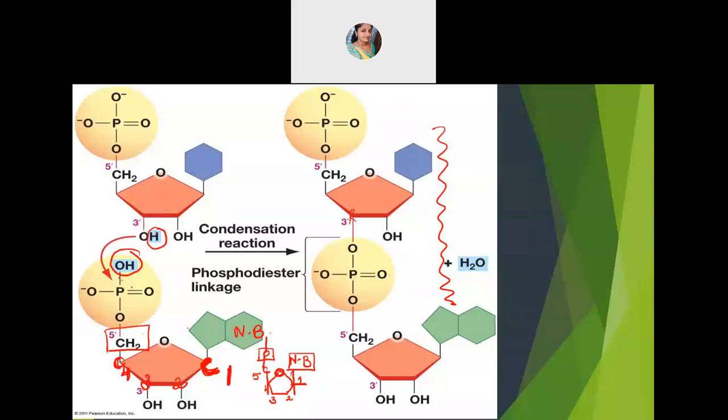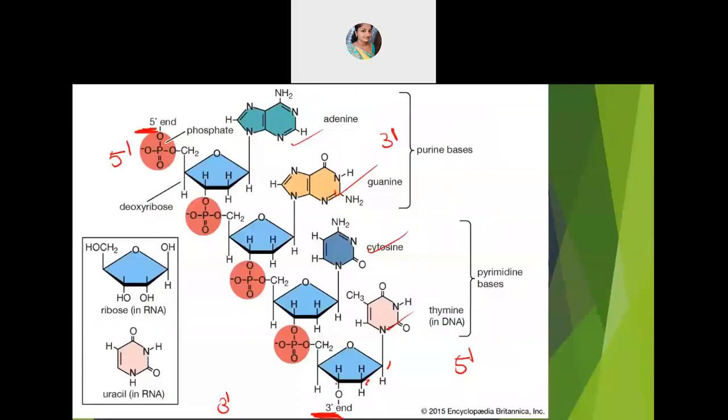And you are getting this dimer here, dimer. Like that, when many molecules combine, see here, many molecules are combining here. 1, 2, 3, 4. This is our fifth position. Fifth position and then again third position. Again here fifth position is combining with third position. Again this fifth with the third. So like that, continuously they are forming a polynucleotide. Understood now? What is polynucleotide? This polynucleotide itself is nucleic acid, no? This itself is nucleic acid. Okay. Finally, whatever you are getting.